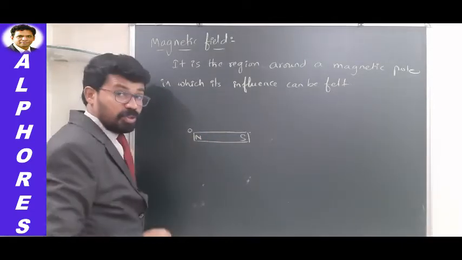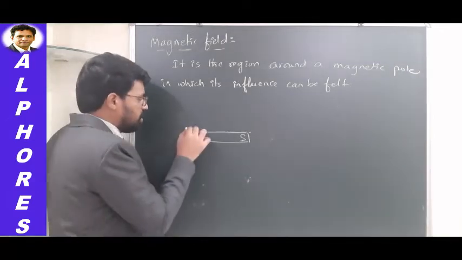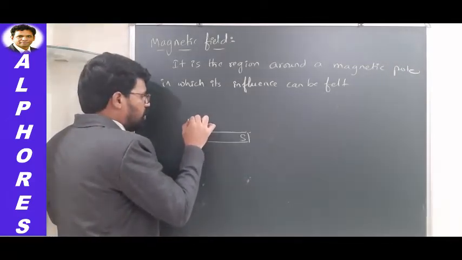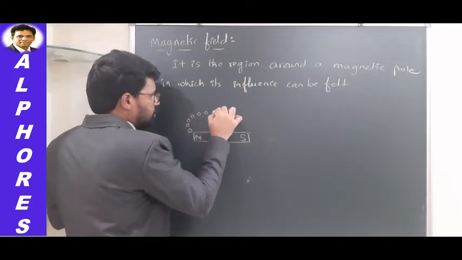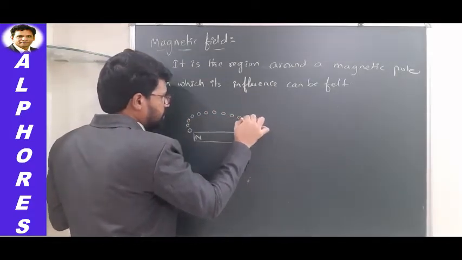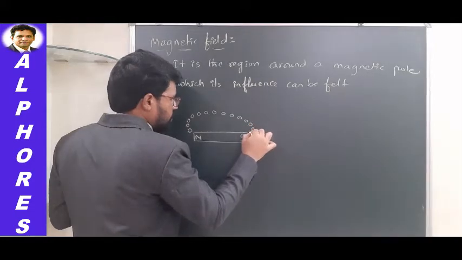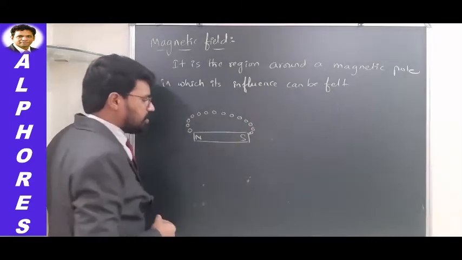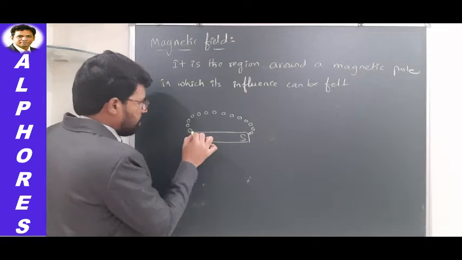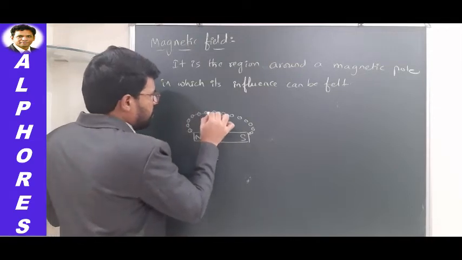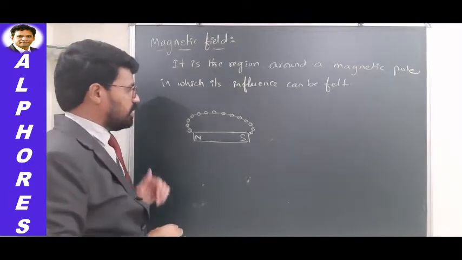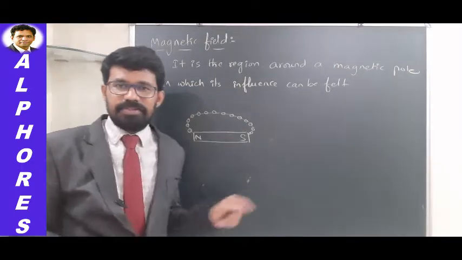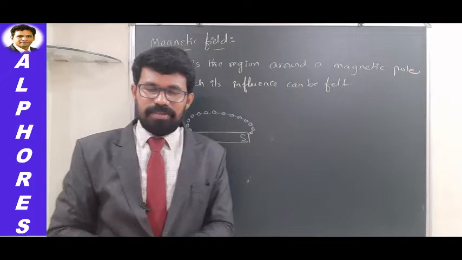What happens? There will be a repulsive force between this North Pole and the test North Pole. So the test North Pole travels along a particular path, something like this, and it ends somewhere here. It gets attracted to this South Pole. So whatever path the unit test North Pole is following, that path represents a magnetic field line.